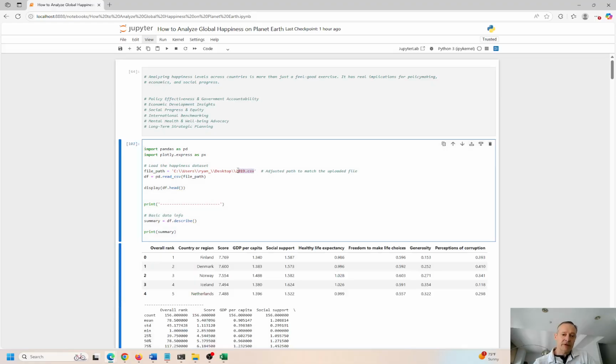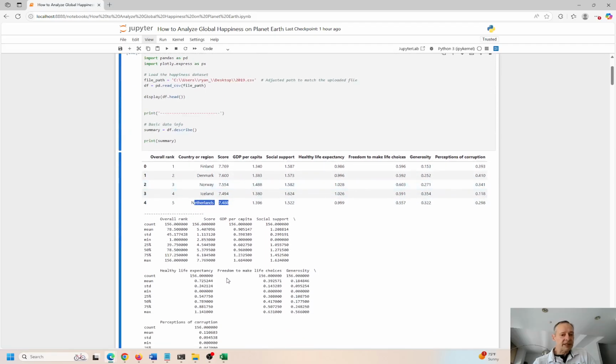So there's actually a few files in here. I took the most recent. This is 2019. It went back in time like 2018, 2017. There was 4 or 5 different files. I thought the most recent was the most relevant. So you can see everything is imported into a data frame here. Finland is the first happiest country. They're number 1 on the list. Netherlands is here. This rounds out the top 5.